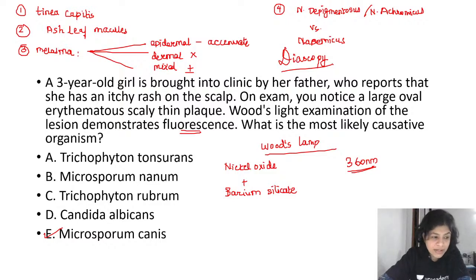So what you do in a diascopy is you take a clean glass slide and place it on the apparent light colored patch. Now you see that the margins of that patch are merging with the surrounding blanched skin, which you have blanched because you have applied pressure using a glass slide.